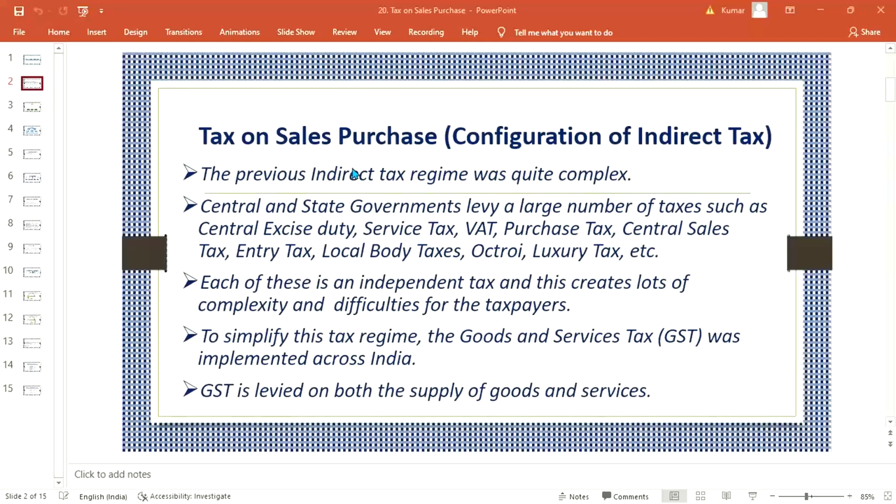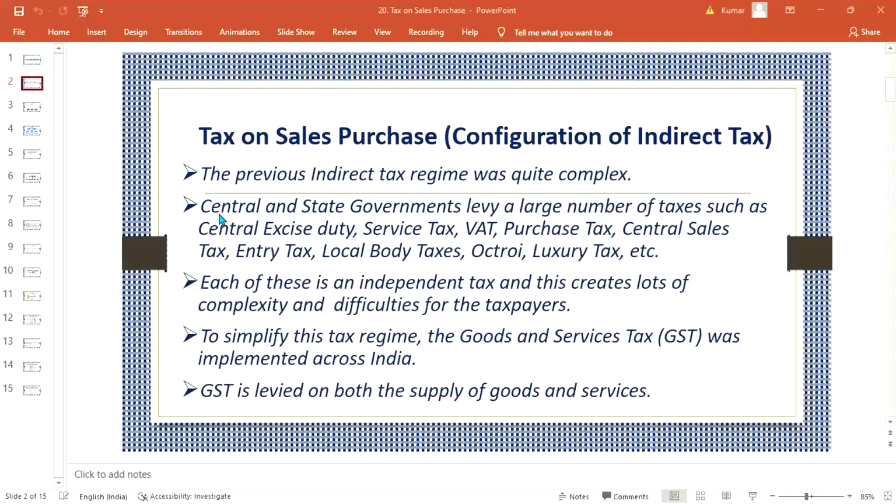Tax on sales purchase, guys, look at your previous indirect tax regime, it was quite complex. If you talk about India, multiple taxes were there. The central and state governments used to levy a large number of taxes. What are those taxes, guys? Central excise duty was there, service tax was there, VAT was there, purchase tax, CST, that is called central sales tax, entry tax.